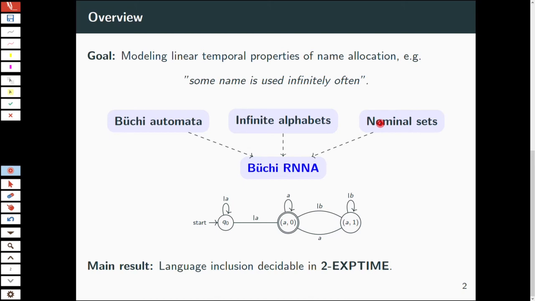And what we show as our main result is that the language inclusion problem for Büchi RNNA is decidable in doubly exponential time, which is quite a rare property among non-deterministic automata models over infinite alphabets. So we think that our model is a good compromise between expressivity and good algorithmic properties.